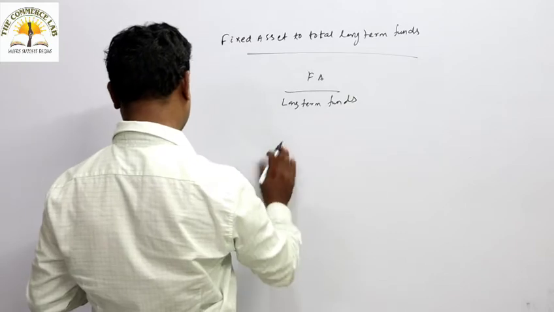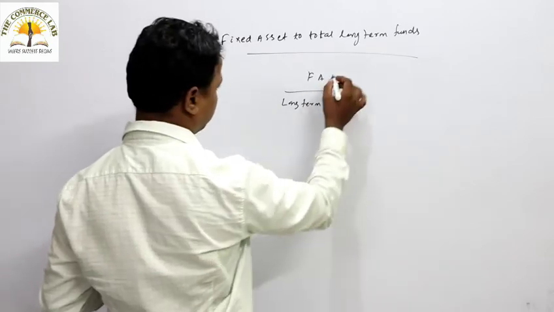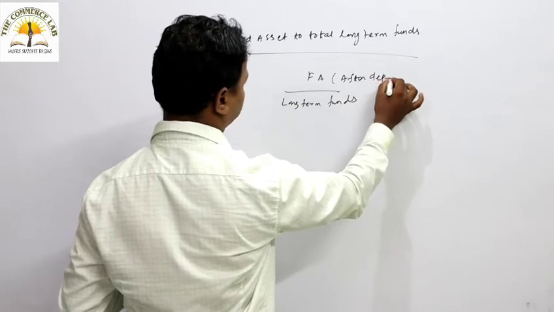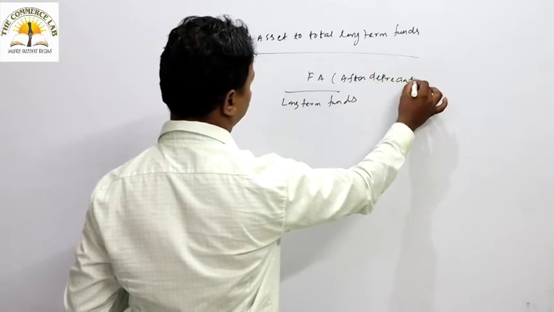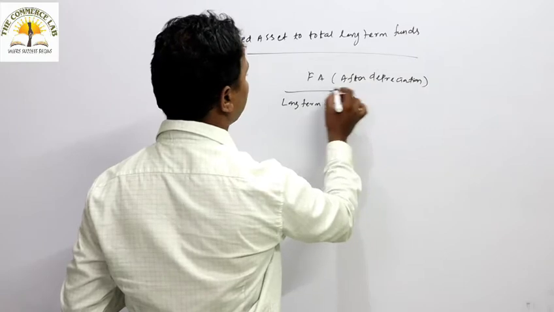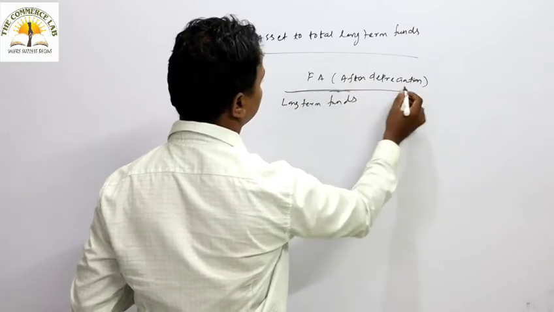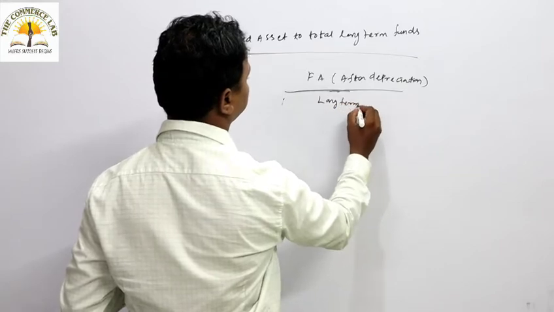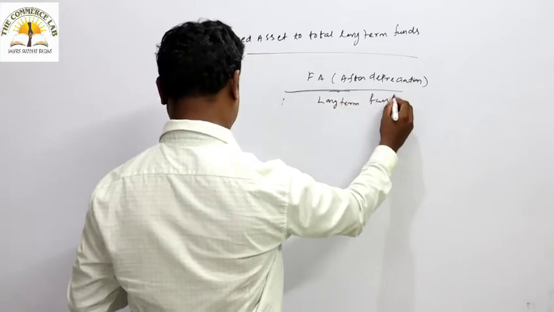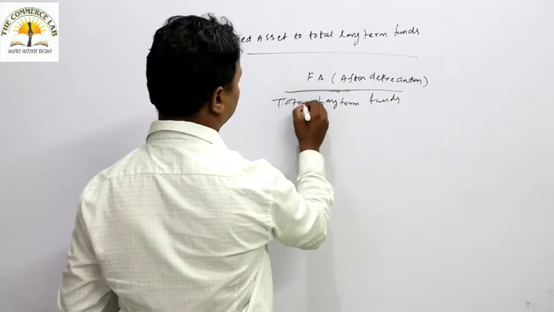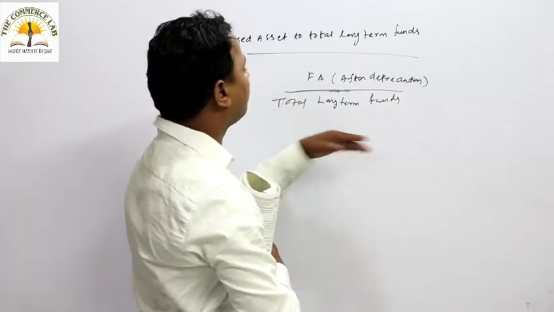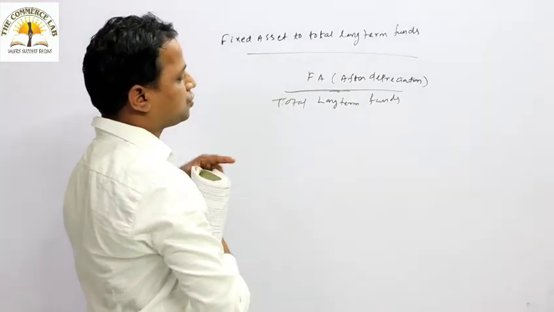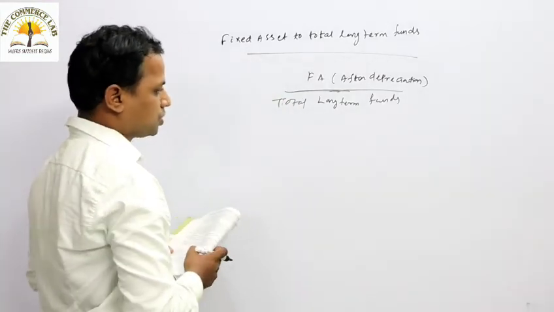Remember, whenever you are calculating the fixed asset, that should be after depreciation. After depreciation means what? The depreciation has to be deducted. The total long-term funds should be in the denominator, and fixed asset after depreciation should be in the numerator.